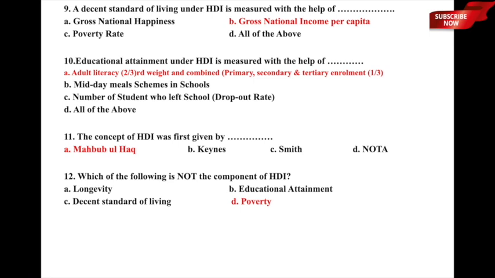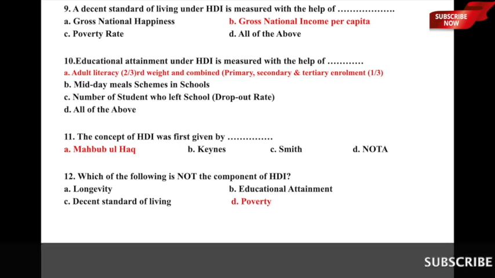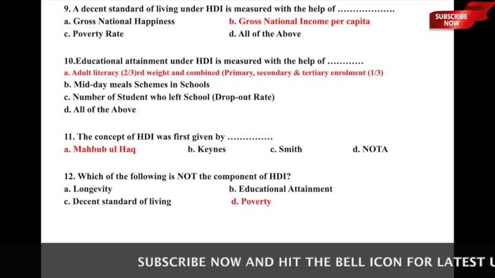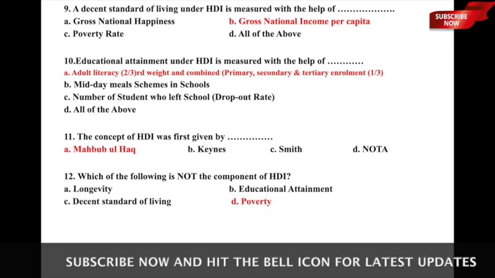So here, if you are interested in finding out the educational attainment under HDI, then it is measured with the help of adult literacy, which is weighted 2/3, and combined primary, secondary and tertiary enrollment, which is weighted at 1/3. So option A is the correct answer to this question. I hope all these three components are important with respect to HDI, and now you know how to calculate them.